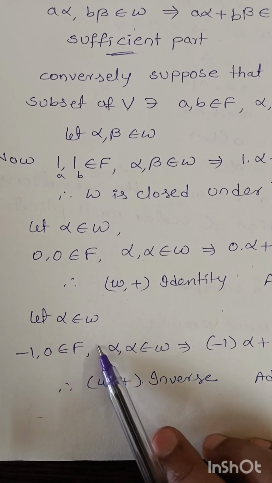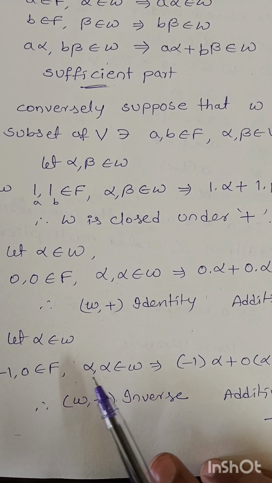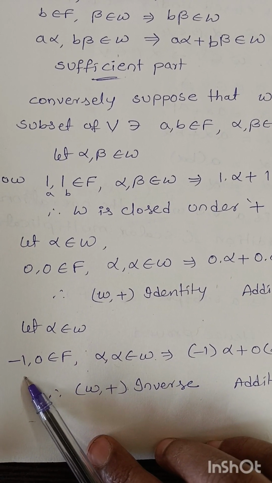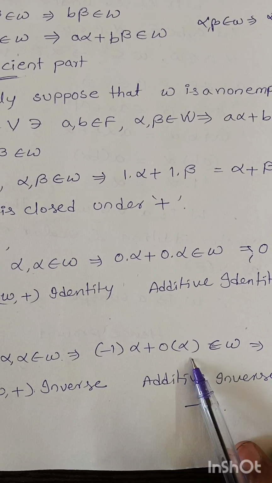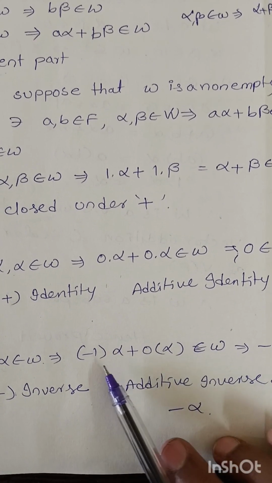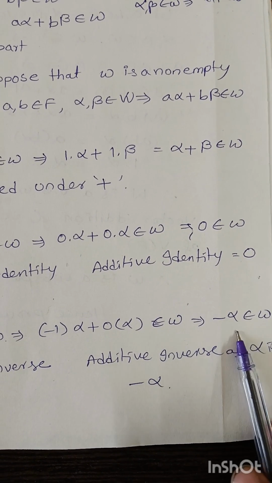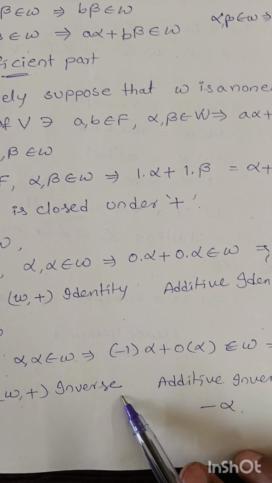Next, let alpha belong to W. Minus 1, 0 belong to F, alpha, alpha belong to W. Here a equals minus 1, b equals 0. Then a alpha plus b beta belongs to W, that is, minus alpha plus 0 belongs to W. So minus alpha belongs to W. Therefore, W has the inverse.